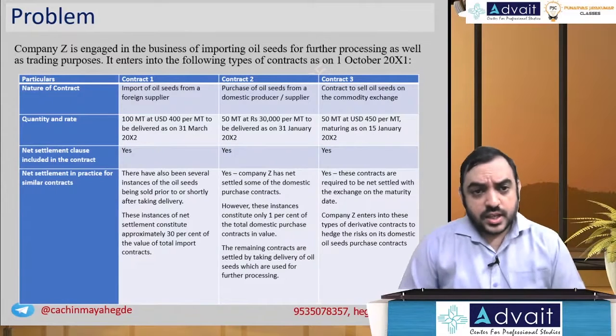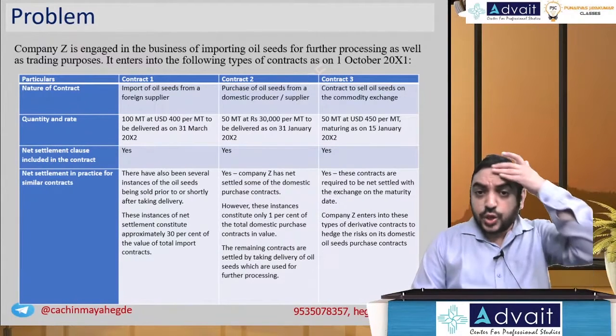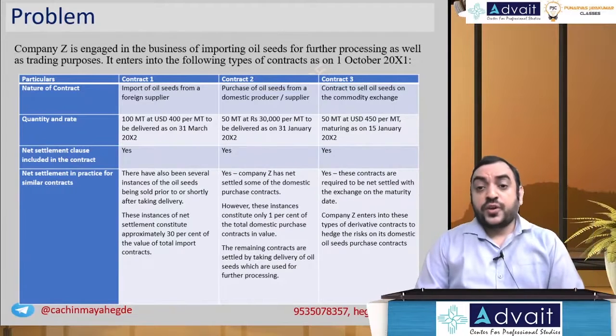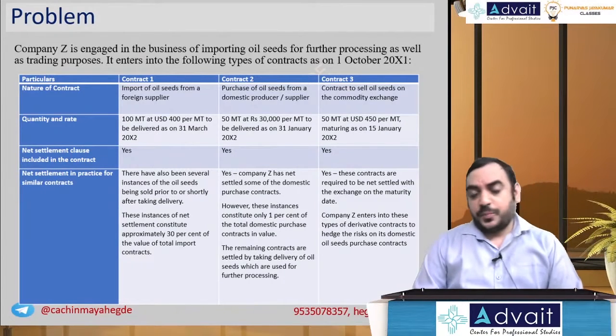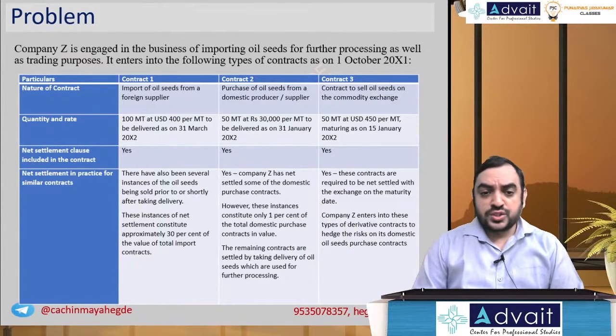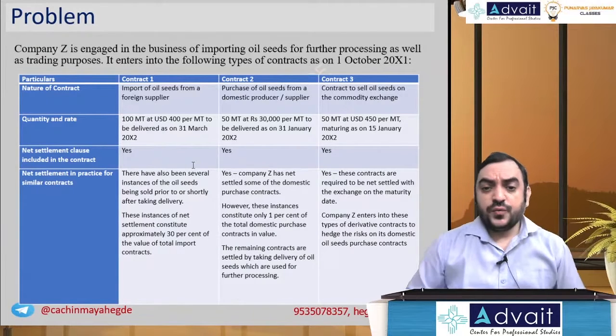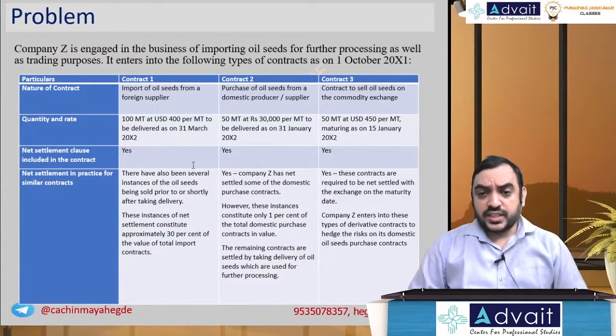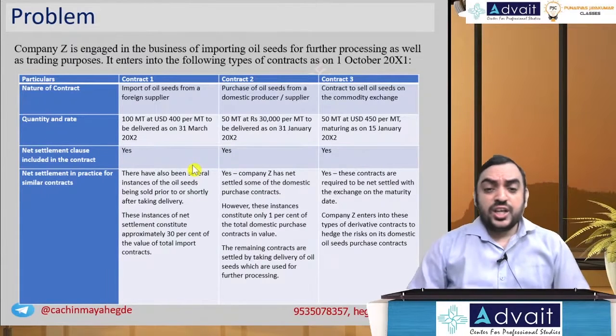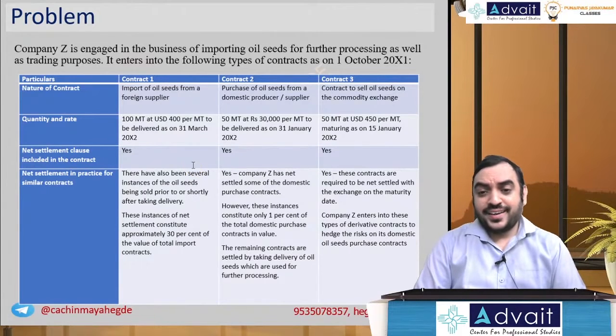Company Z is engaged in the business of importing oil seeds for further processing as well as for trading purposes. It enters into the following types of contract on 1st of October 2001. What should we do? Companies need to determine whether these contracts for purchase and sale of oil seeds are derivatives within the scope of Ind AS 109 or executory contracts outside the scope of Ind AS 109.